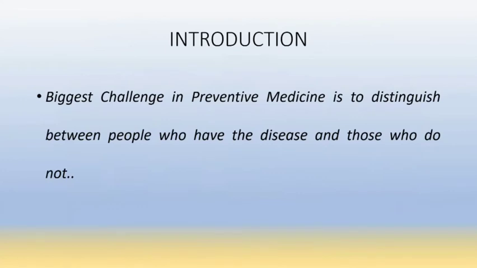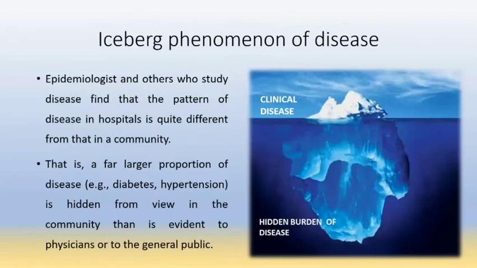So here we complete the chapter on screening. We'll revise in short. We have seen it is the biggest challenge in preventive medicine to distinguish between people who have the disease and those who do not have the disease. We have seen about the iceberg phenomenon.